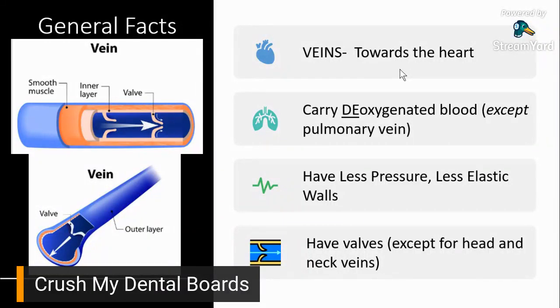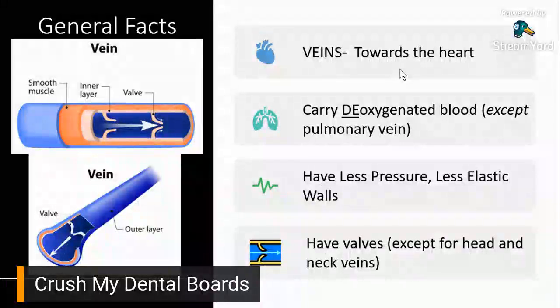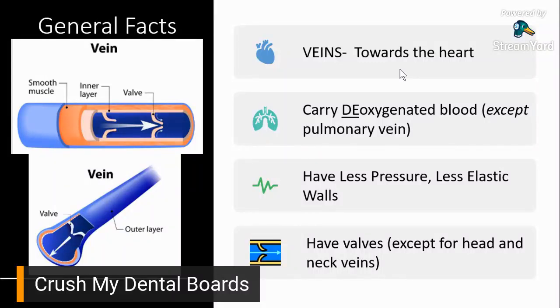Veins, technically, they're the end part of the circulation kasi pabalik na siya sa heart. So if you would recall, it is the heart that pumps blood to the tissues, and then from the tissues, blood would return to the heart via your veins. So if it's a circuit at yung heart, yung pump, then obviously, yung pinakamataas na pressure would be at the beginning of the circuit, which is the arterial side.